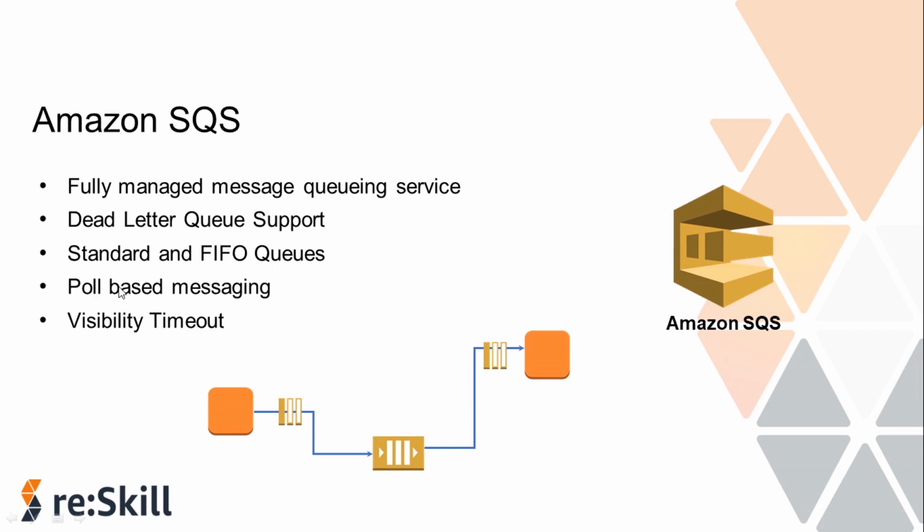SQS is poll-based messaging. This means the producer will send the message to the queue and the consumer will have to pull it from the queue in order to process the message. It will not be delivered to the consumer automatically.